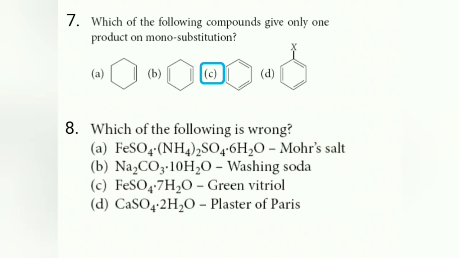Then, which of the following is wrong? So here you can see, go on seeing the formulas: Mohr salt, washing soda, green vitriol, then plaster of Paris. Plaster of Paris formula is CaSO4 half H2O. The given formula CaSO4 2H2O is the formula of gypsum, remember. Because of that reason, the given answer is D.